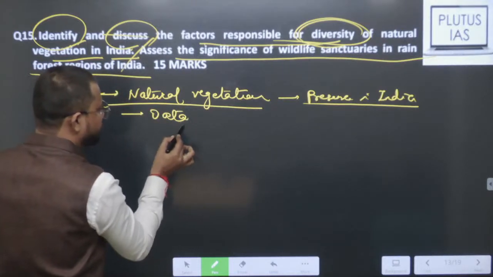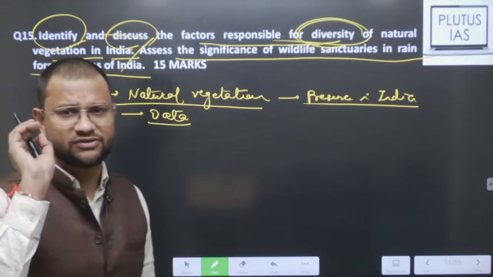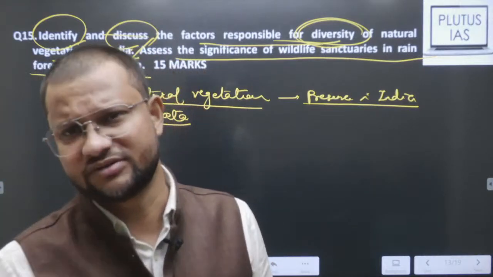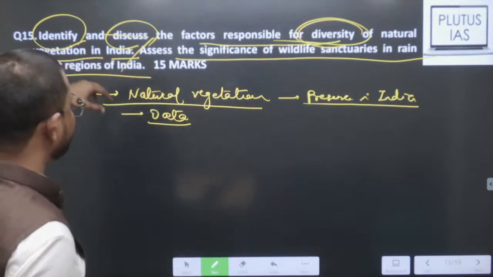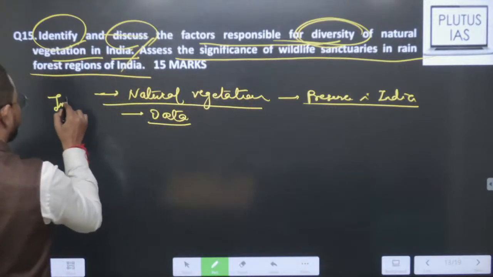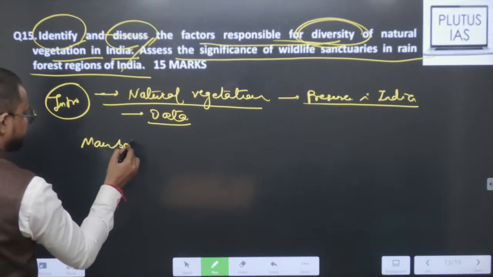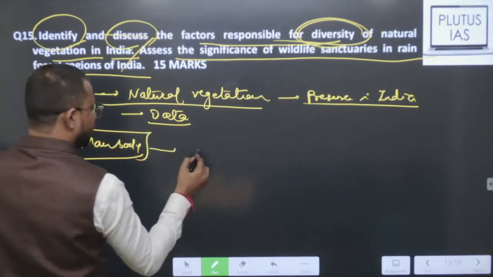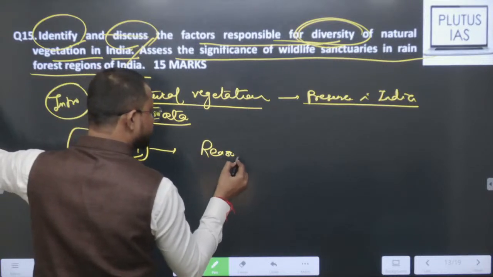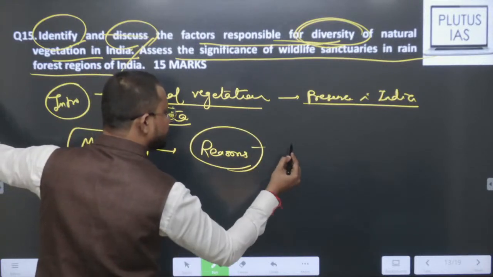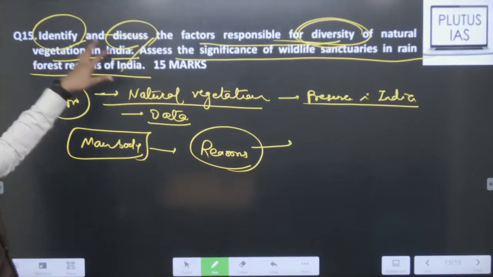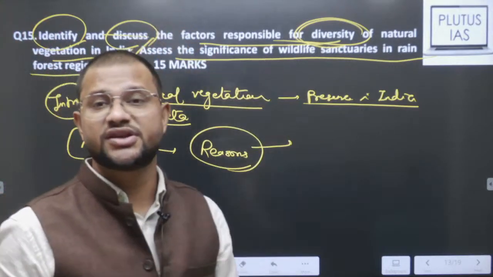I would rather prefer to start with the data. I personally feel, if you had code you could do that, but personally, since it's a diversity case, the data case will be better for the introduction. Then the main body: what you need to mention are reasons for this matter, why there is natural diversity of vegetation in India, right?